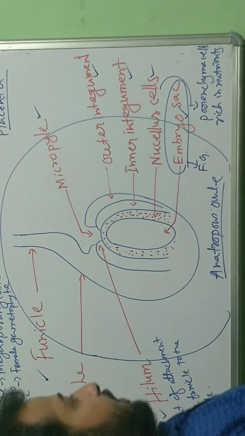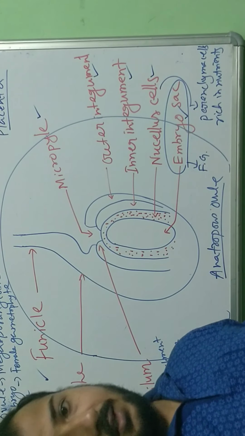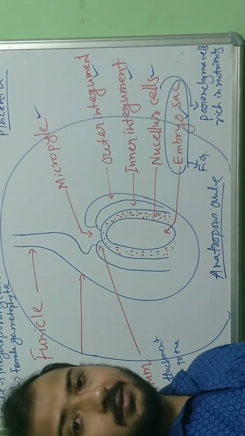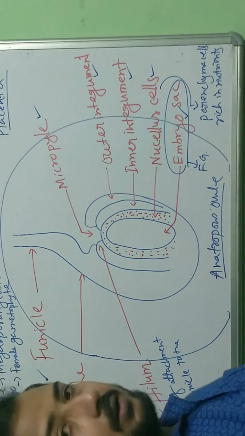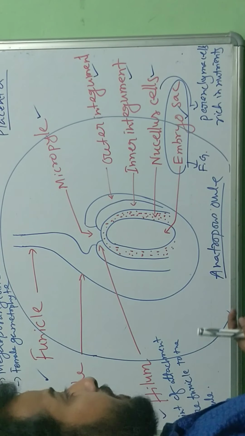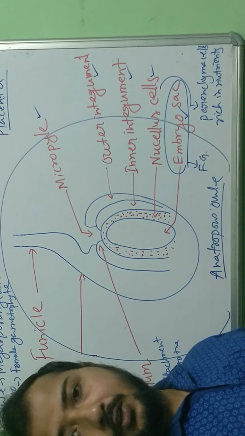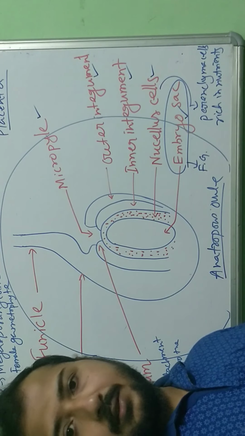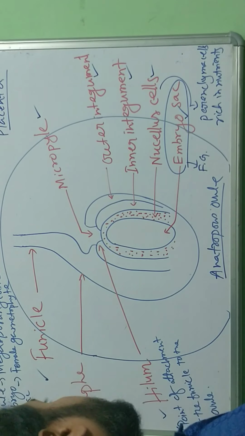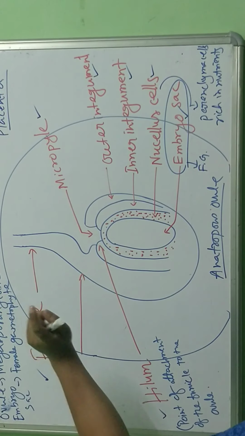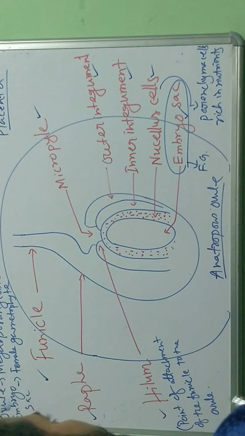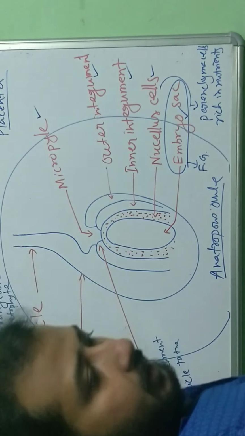Okay, so the meaning of this term has to be very clear. It should not be a mechanical understanding, mechanical learning, mugging up the things. The understanding, the concept should be clear. If you mug up these things mechanically, you will not be able to remember this for a long time. Understand each and every term with a little interest. You will never forget this. So ovule is the megasporangium and embryo sac is the female gametophyte. So this is the whole labeling part. Okay, fine.